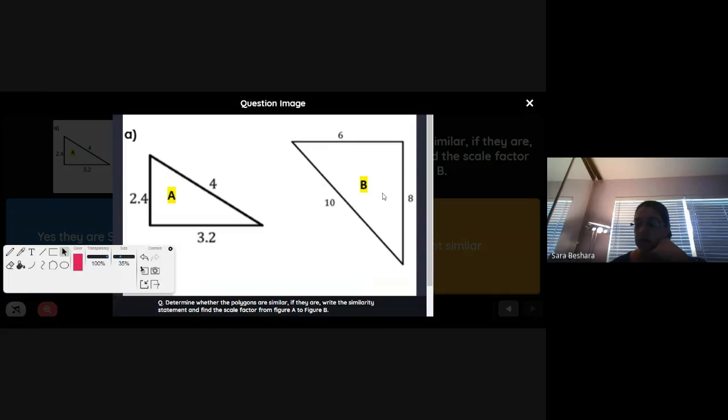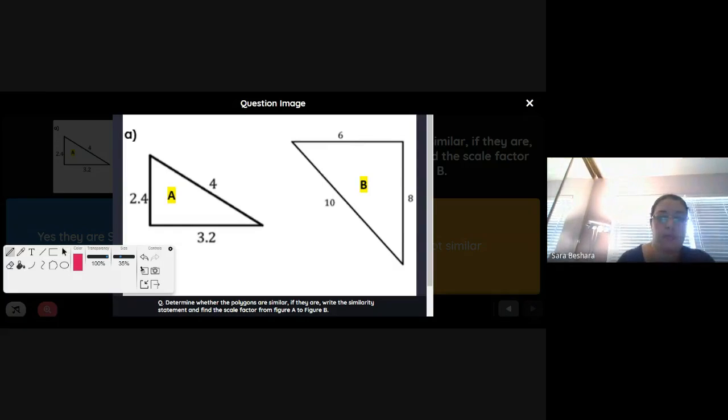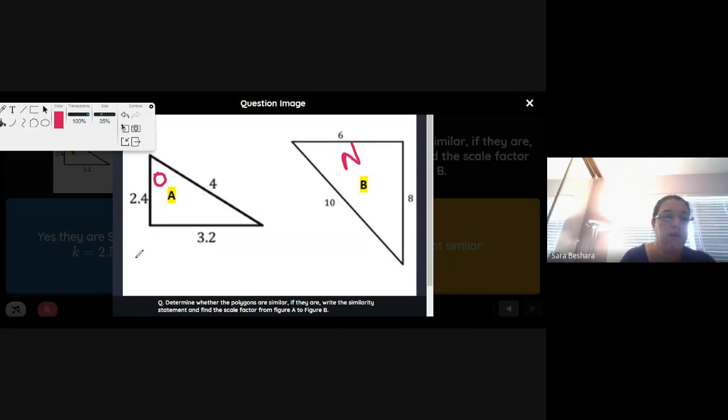Okay, this means that A became B. So this is our new, and that's our old. Be careful when you do that. To find the scale factor, K equals corresponding sides.